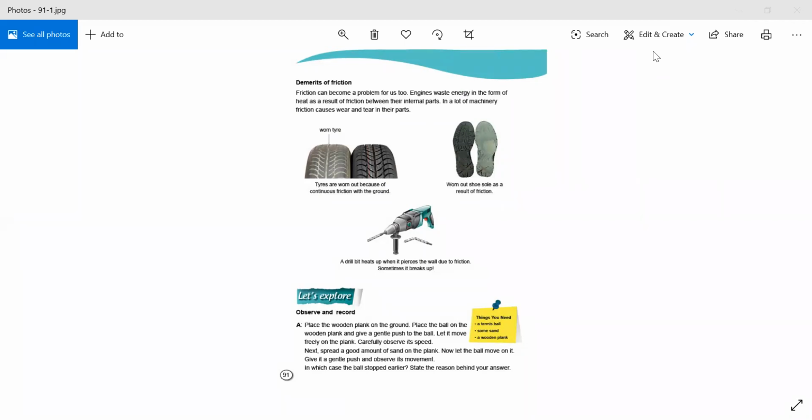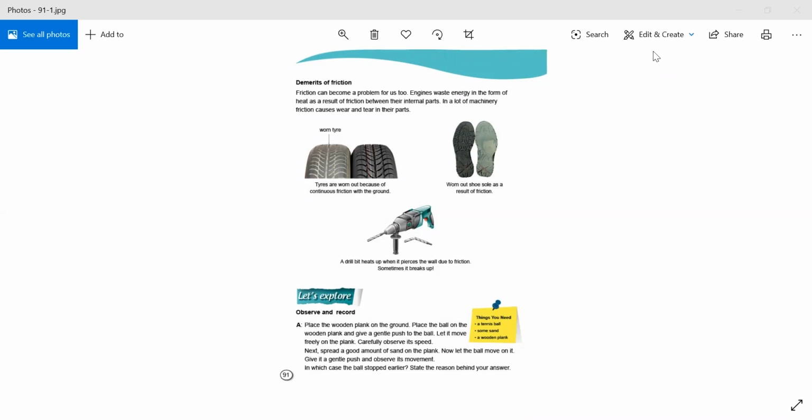Okay, and there are some machineries which cause wear and tear. There are some machineries which we use in our offices as well, and sometimes they become worn. Wear and tear means sometimes they do not work and sometimes a fault comes in them. So it means that due to friction, some disadvantages are also there in the machinery.